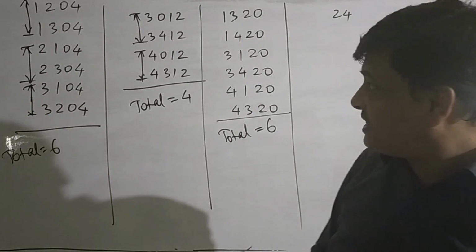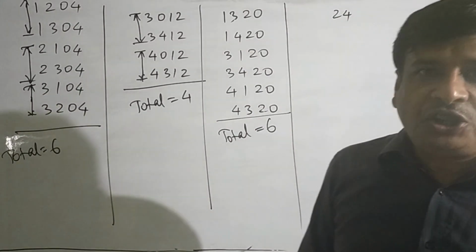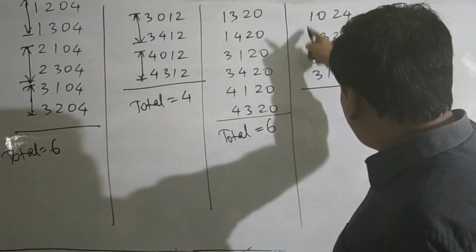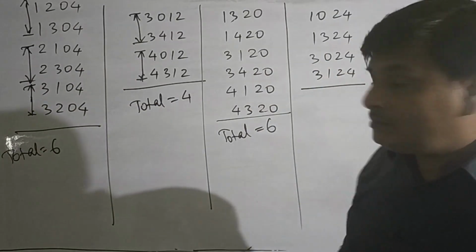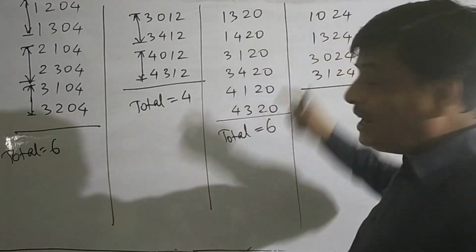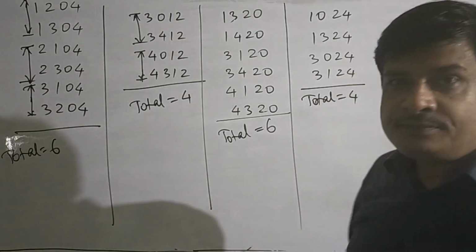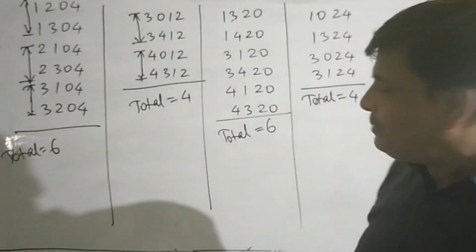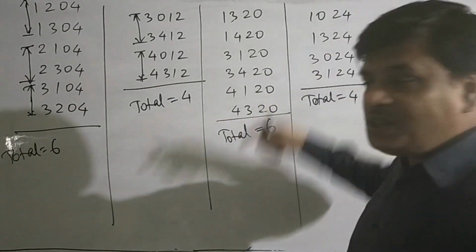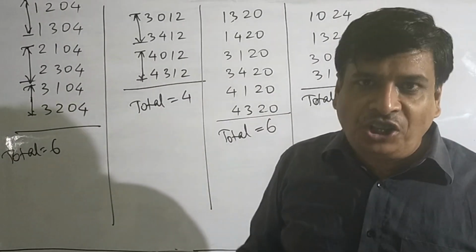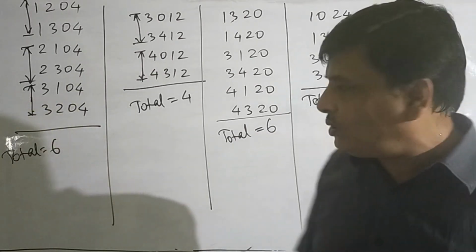When the last two places are filled up by the digits 2 and 4, the thousand place can be filled up by 1 or 3. For each choice of thousand, there are two choices for the hundred place. Then the total such numbers is 4. These numbers are divisible by 4, and these numbers are formed from the digits 0, 1, 2, 3 and 4.